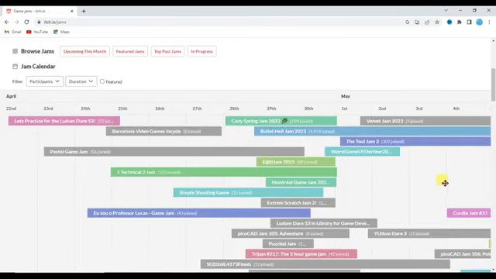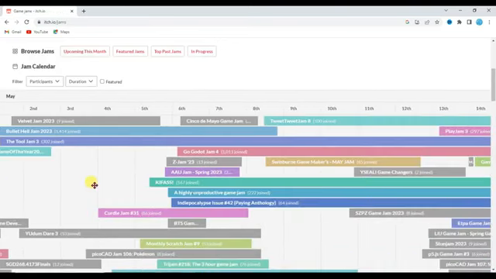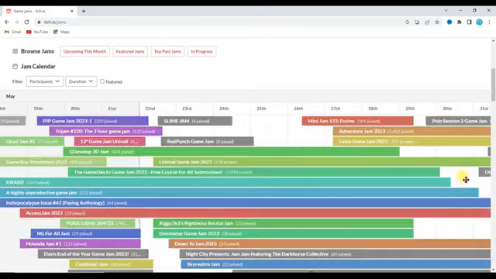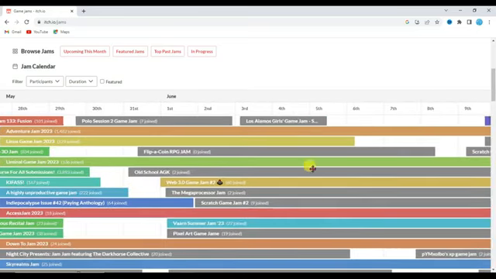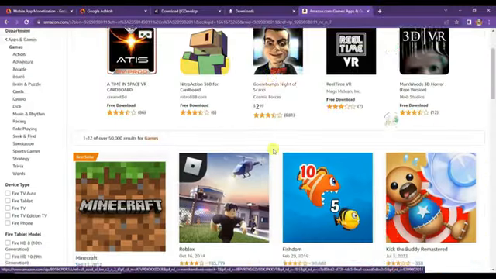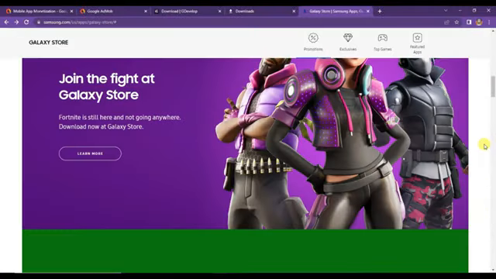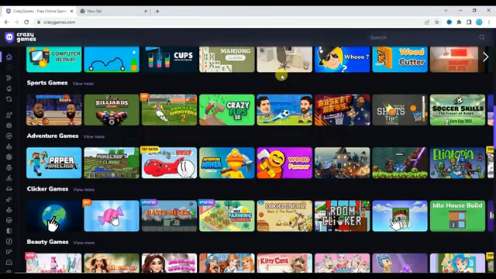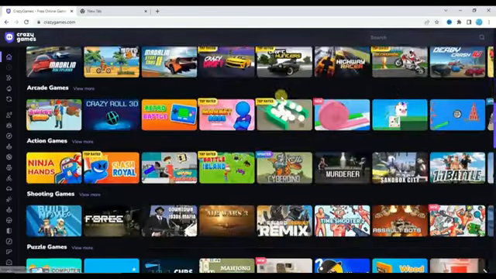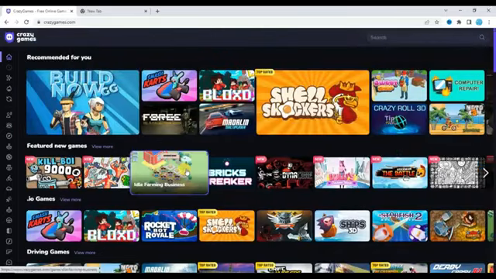Here you can see there are a lot of jams where you can share your game to get a lot of audience. Some jams will not accept your game, but don't worry, you can try other jams to submit your project. You can also share your game on Amazon App Store, Samsung App Store, Facebook Instant Games, Crazy Games website, Oppo App Store, Vivo App Store, Google Play Store, and many more.